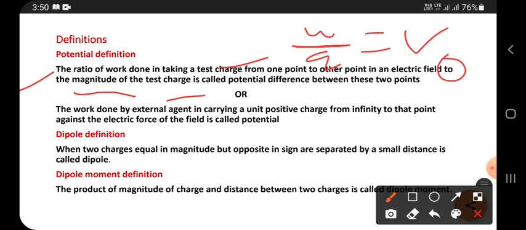This is called potential difference, that is the definition. Work by charge is potential difference.